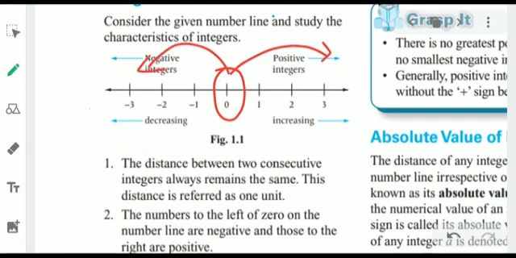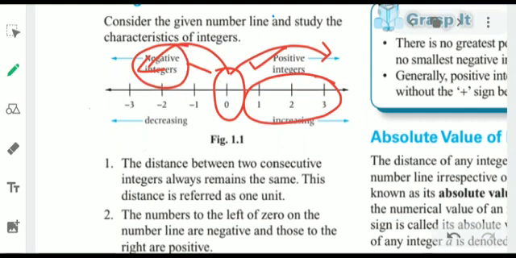The numbers written on the right side of the 0 are all positive numbers and they are called positive integers. The numbers written on the left side of the 0 are always in negative form and they are called negative integers.